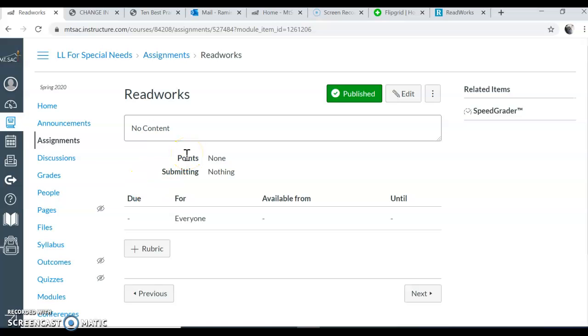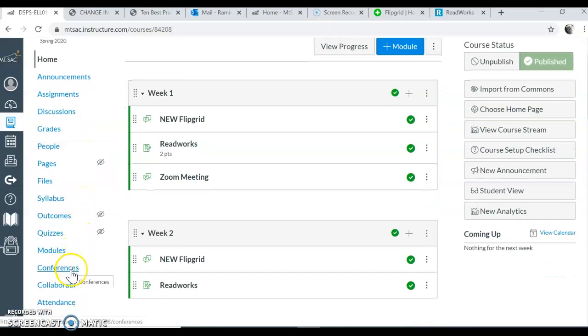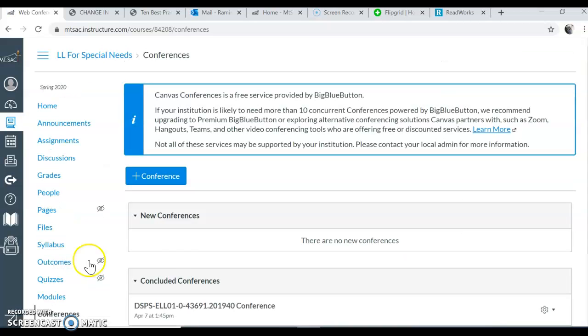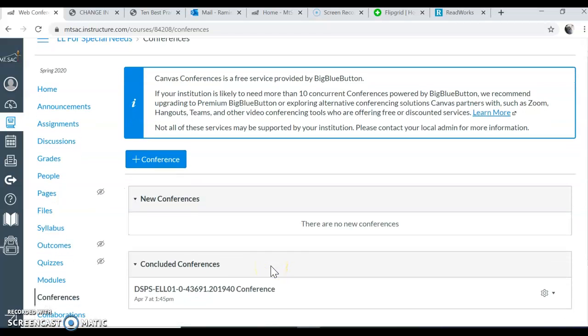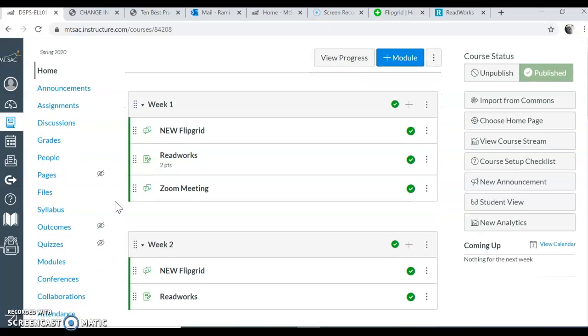Now, on Tuesday when we meet, you're going to log into the class. This is what you're going to see. Then you're going to come over here to where it says conferences. Every Tuesday at 1 o'clock, there's going to be a conference. Usually it's going to be here. There's going to be a button that says join, and you're just going to click join. It will be kind of like a Zoom class, but it'll have all the content that we need. So that is how we're going to be meeting.